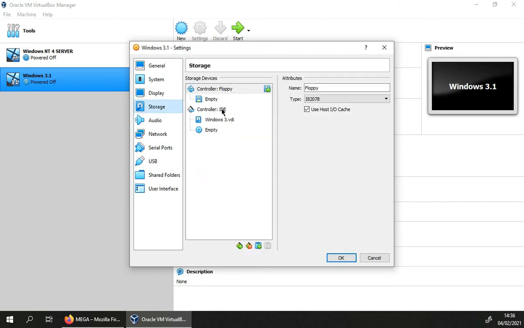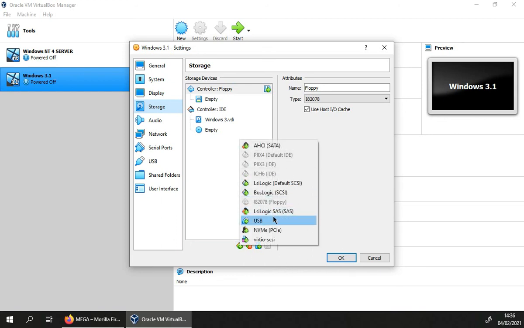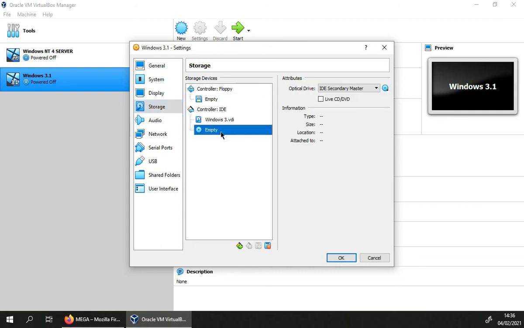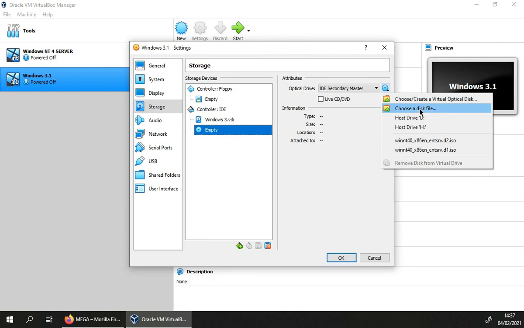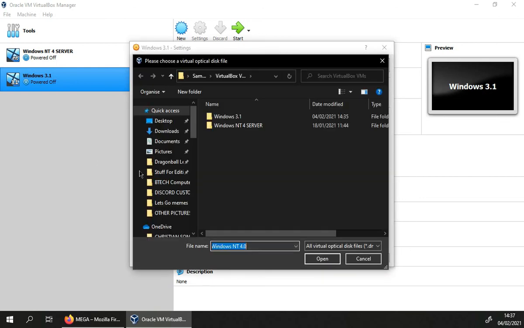Next up, storage. So this is where you can put your ISO files in, and also depending on what OS you're installing, you can add loads of other controllers as well. So for example, a USB controller, so you can hook up a USB drive and loads of other stuff here, SATA drives, SAS drives. There's loads of stuff here you could just mess about and configure. So here, click on the disk drive, and then here, choose a disk file. So this is where you can insert your ISO files.